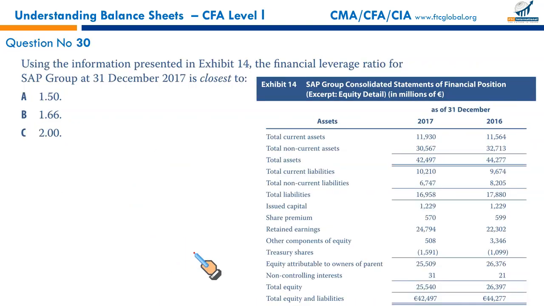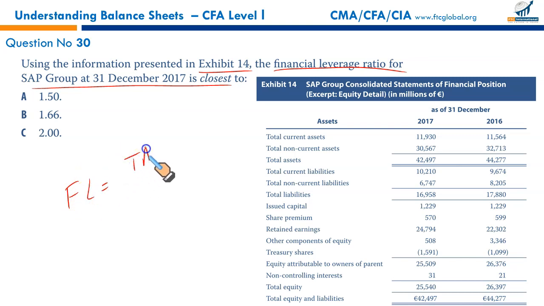Next, using the same data, or I think it's Exhibit 14, the financial leverage ratio for this company in December 2017. Financial leverage is equal to total assets upon total equity. We'll discuss this in our ratio analysis in detail in a separate reading. We didn't discuss this formula in today's reading, but nonetheless, all these readings are to be done simultaneously. Things missing here and there will level out in the future.